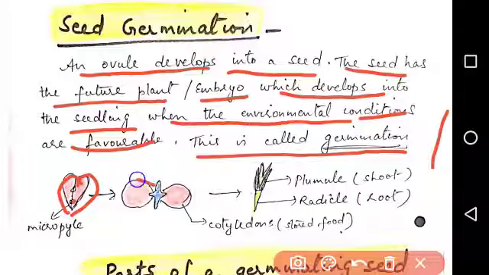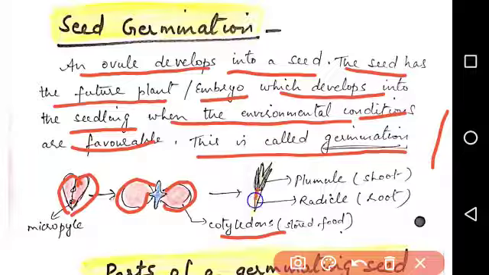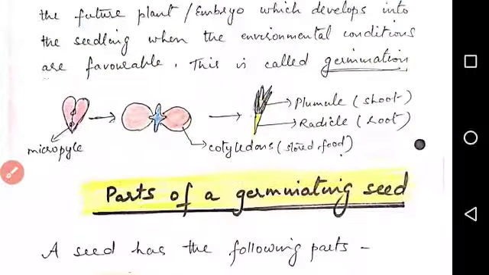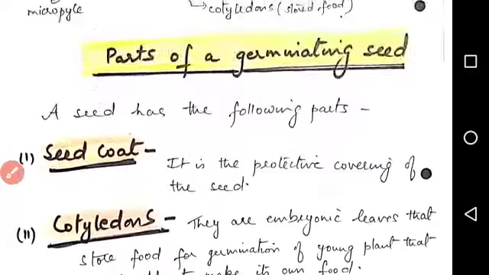When it germinates, 2 leaf-like structures called cotyledons are visible, which supply food to the growing embryo. After some time we can see 2 outgrowths coming out from the middle part of this embryo. The lower part is called the radicle, which forms the root, and the upper part is called the plumule, which forms the shoot.